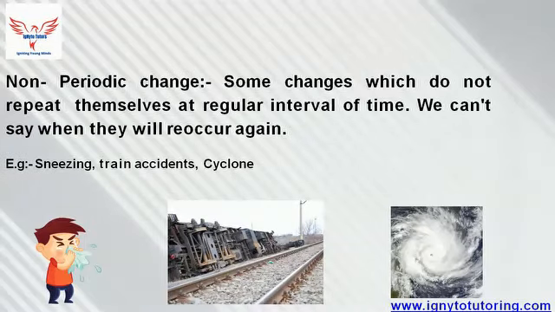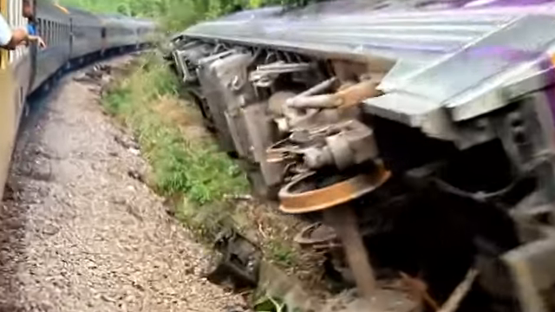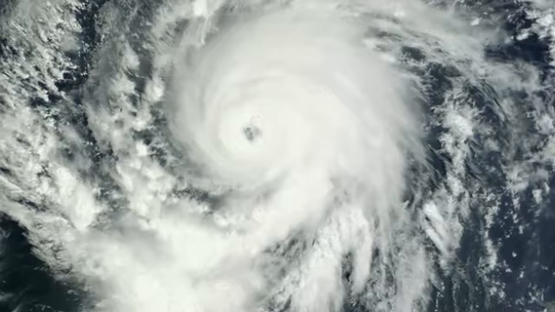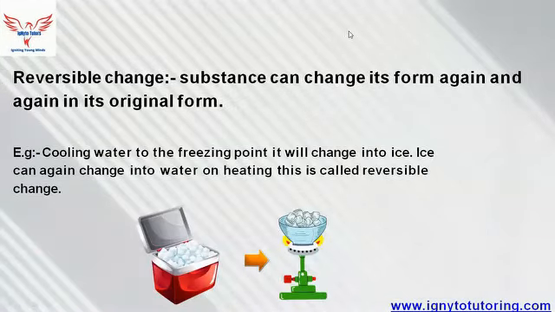Non-periodic change. Some changes do not repeat themselves at regular intervals of time. We can't say when they will recur again. So, examples of non-periodic changes are sneezing, train accident, and cyclones. It's very easy.